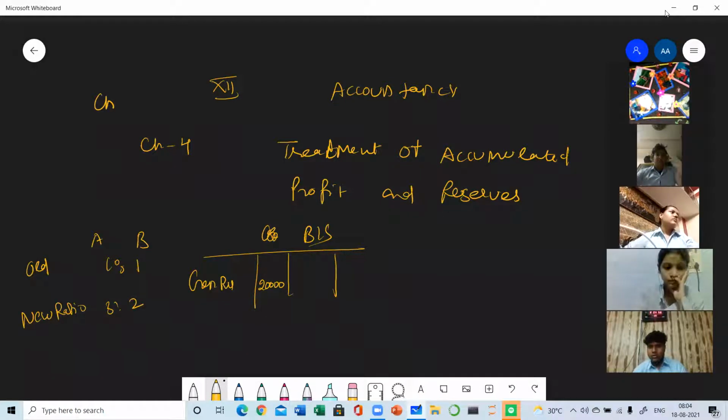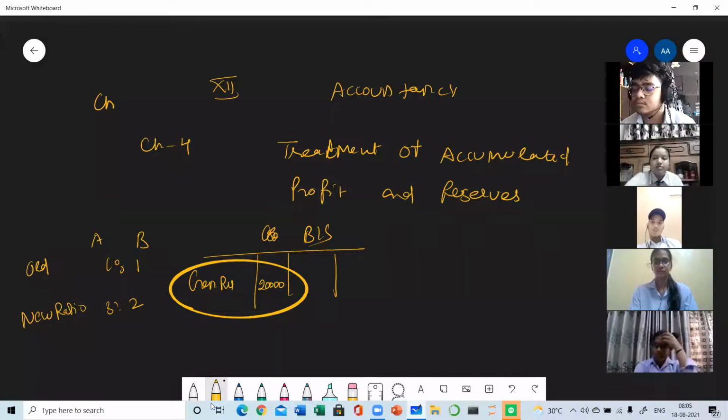Clear? So now suppose they are distributing this general reserve because the reserves are meant for the partners. Why? Because they are the appropriations and the partners have made them from the profits. So as the profits are shared, if the partners want, they can also share all the accumulated profits and reserves in their profit sharing ratio. So whenever there is a change in the partners' ratio or there is a reconstitution of the firm, then the reserves and the accumulated profits are distributed among the partners.